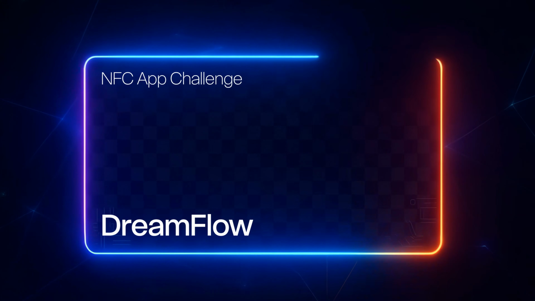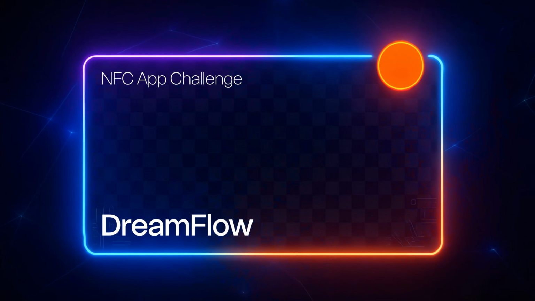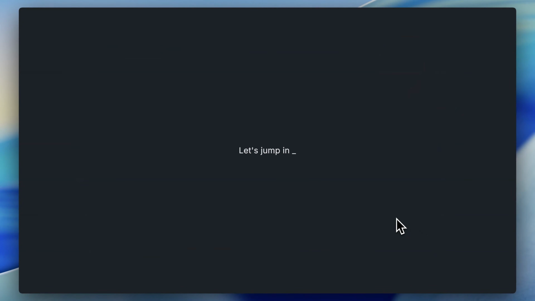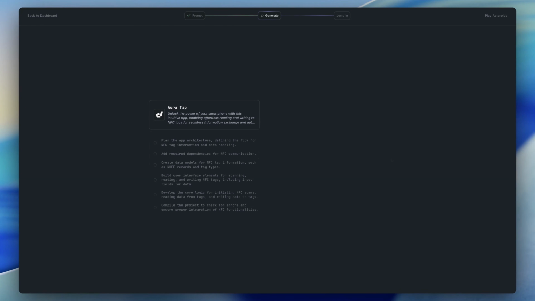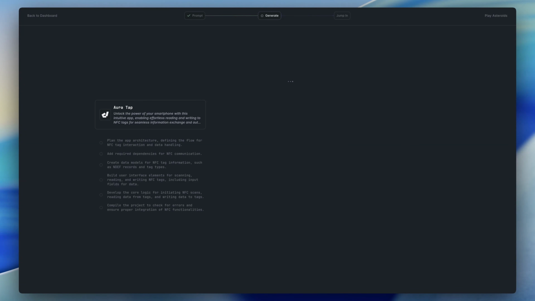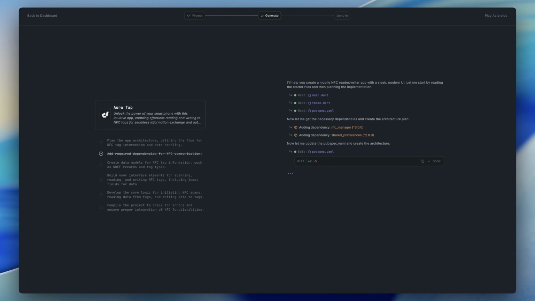Next is Dreamflow, from the team behind Flutterflow. Rather than simply Flutterflow with AI, it's a fundamental reimagining of the development process, built from the ground up for a generative-first workflow. Dreamflow acknowledges one of Flutterflow's biggest limitations in that you could always see the code, you just couldn't edit it. Dreamflow solves that, but also introduces a couple of new problems in the process.